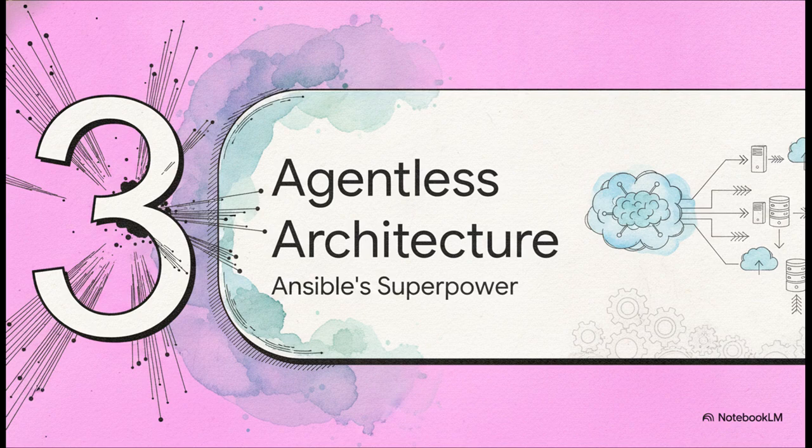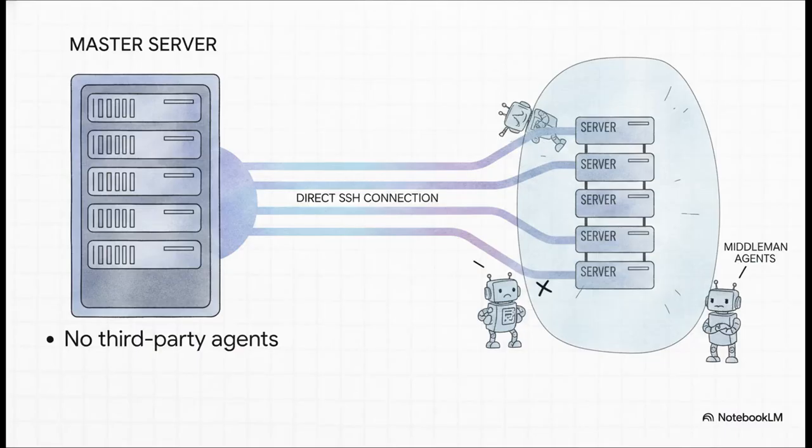This is really Ansible's superpower. The absolute most crucial point here is this. Because Ansible uses that push model, there is zero need to install a third-party client agent on your nodes. It is 100% agentless. Instead of maintaining this complex web of software, the central Ansible server simply communicates directly with your servers using SSH. Yep, Secure Shell, the standard, highly secure protocol you already have built right into Linux. The server just pushes the updates over SSH exactly when needed, and boom, you're done. No extra baggage on the receiving end.